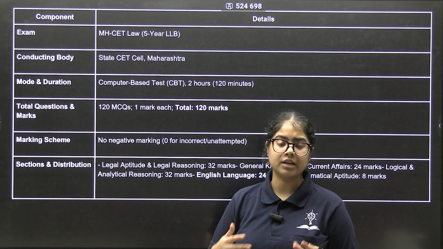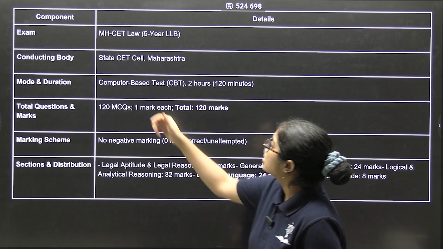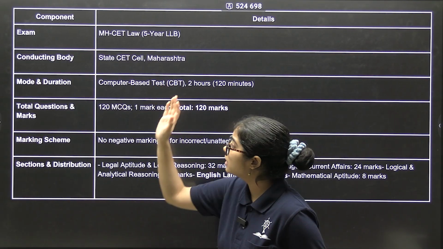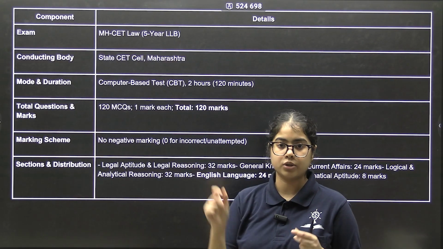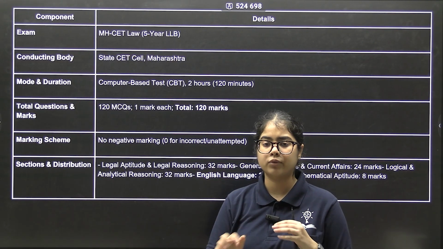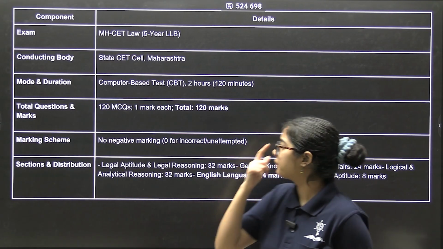Some top colleges are GLC and ILS, located in Mumbai and Pune respectively. The conducting body is State CET Cell Maharashtra. The mode, similar to the SLAT exam, is also online based. You will not get pen and paper, but you will get a center and a computer where you have to select the answers virtually.